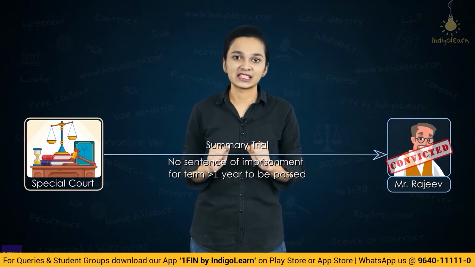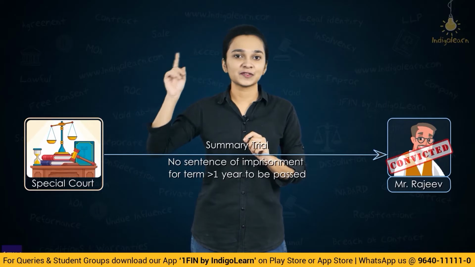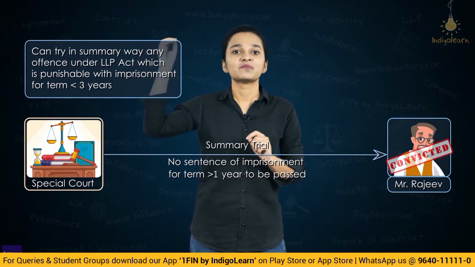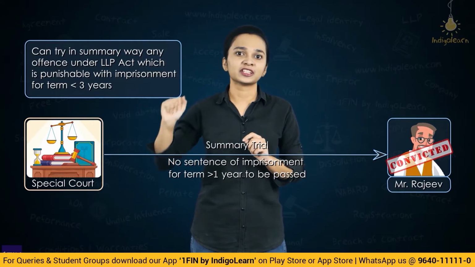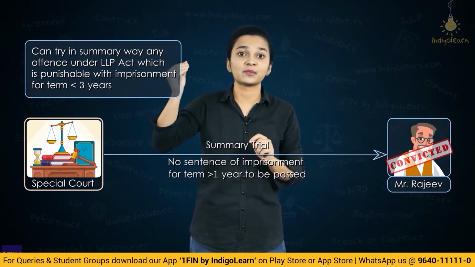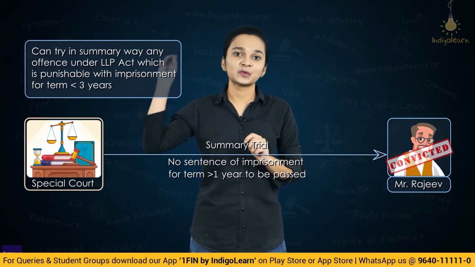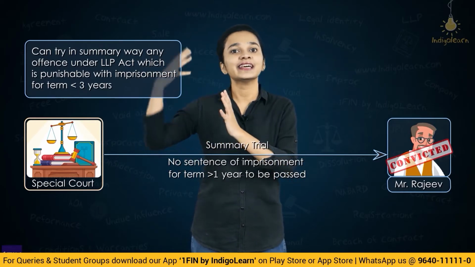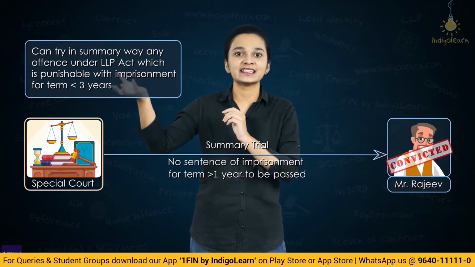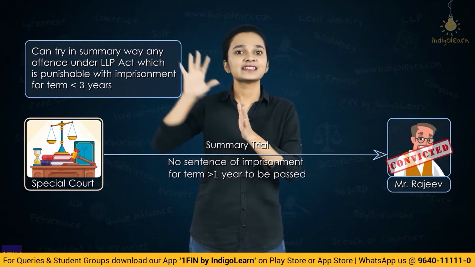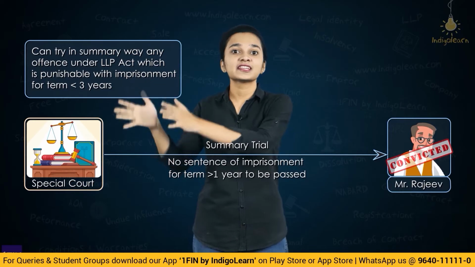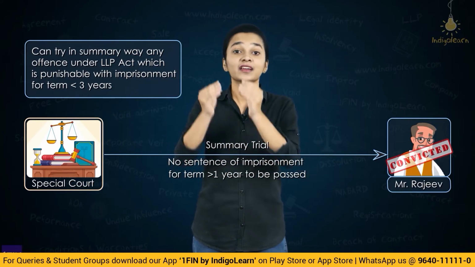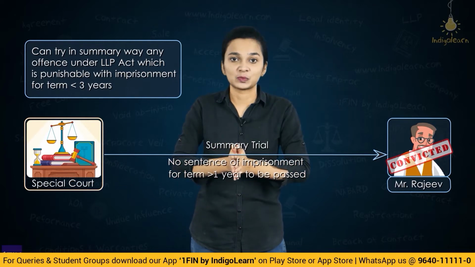So what did we understand here? In the first instance, we've understood that special courts may decide, if they think fit that summary trial is okay for this particular offence, to carry out a summary trial, but for an offence which is not punishable with an imprisonment exceeding 3 years. Basically, if the term of imprisonment for that offence is less than 3 years, then summary trial can be done. Now say summary trial is going on and a person has been convicted of the offence. Now time comes for his punishment.